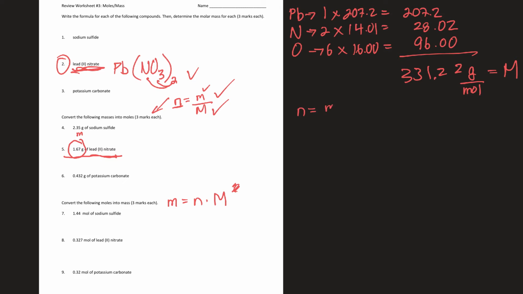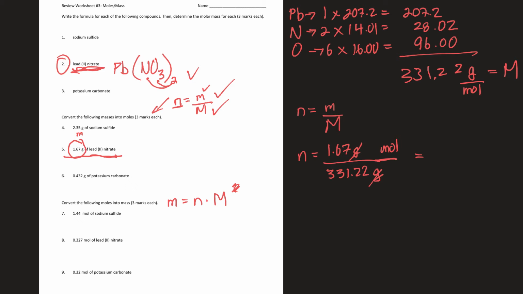Moles is equal to mass over molar mass. The mass is 1.67 grams divided by the molar mass, 331.22 grams. Now notice the per mole, instead of putting it down there, I'm going to put it over this line because that line is like per. So the grams cancel, I wind up with moles, so that's good.